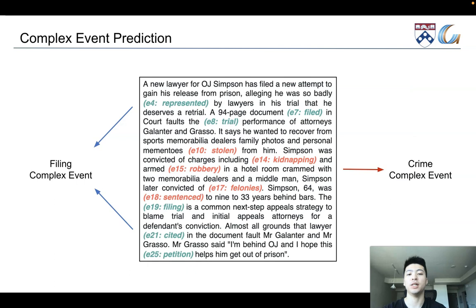We also show a document with complex event prediction. There are two complex events predicted. The green one is a filing complex event that describes a new case filed by a new lawyer for O.J. Simpson, while the red one is a crime complex event describing what O.J. Simpson might have done long ago.